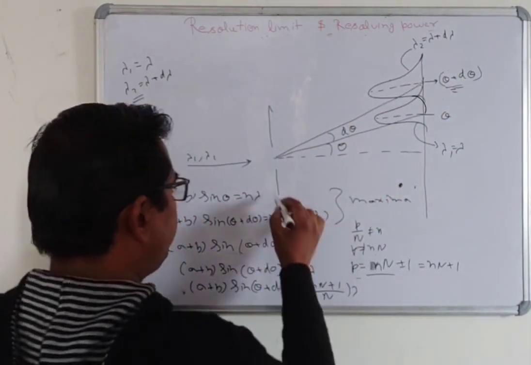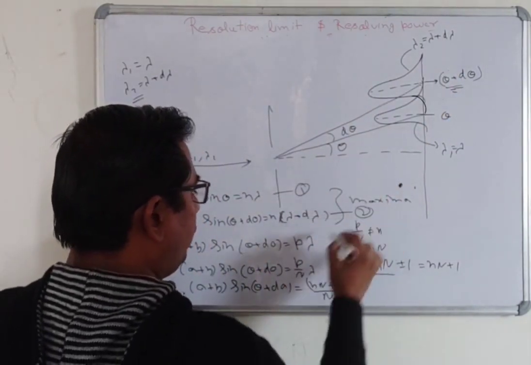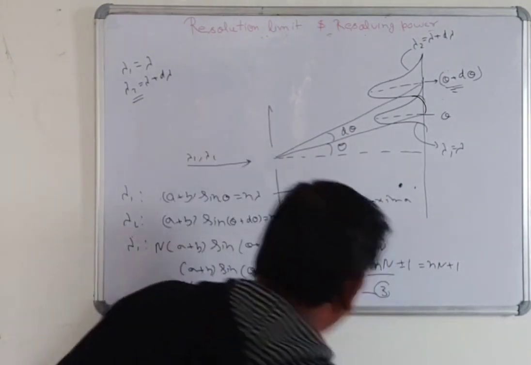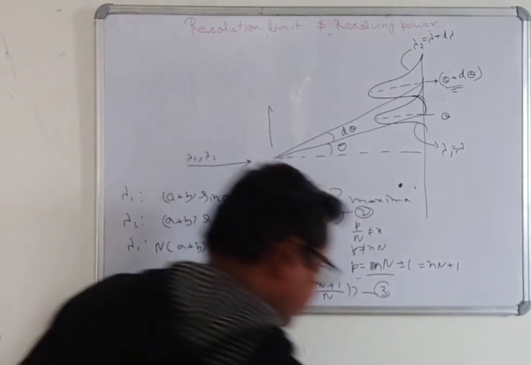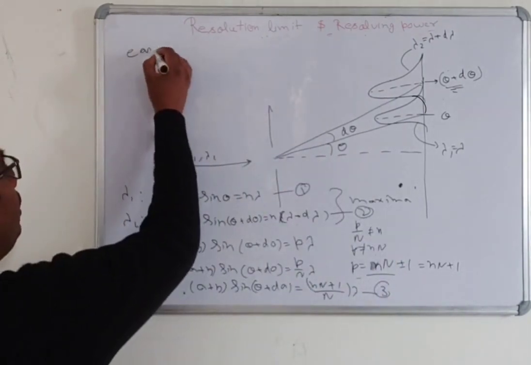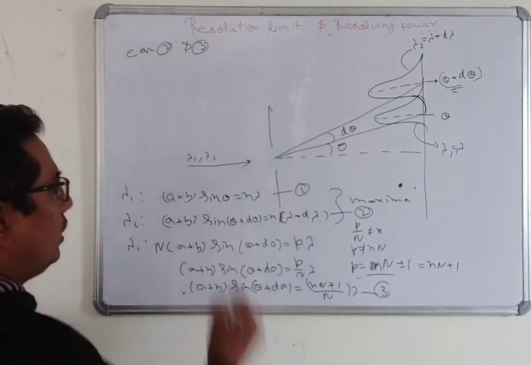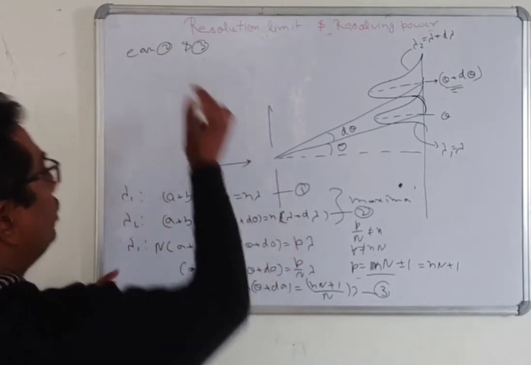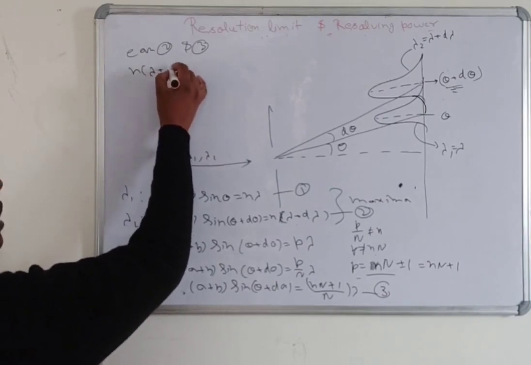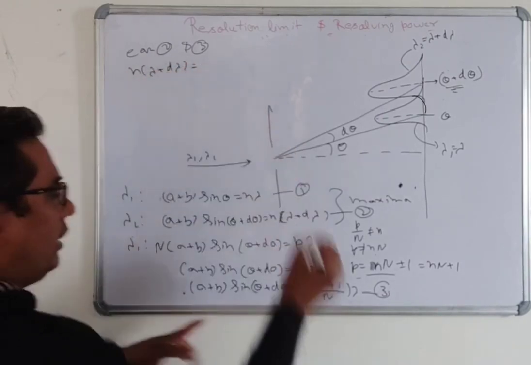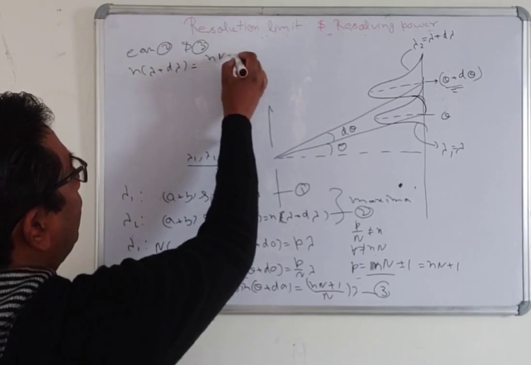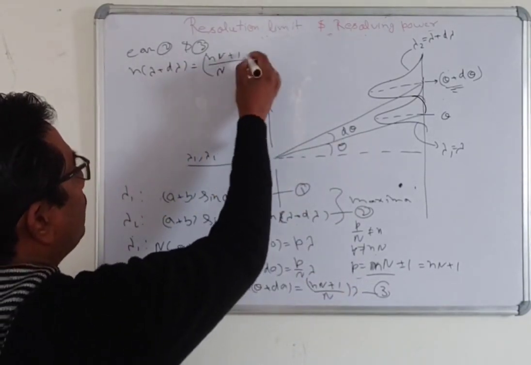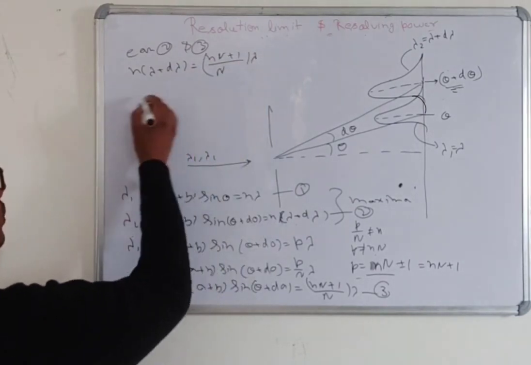Now, suppose this is equation 1, this is equation 2, and this is equation 3. From equations 2 and 3, both values are the same, so we can write n (lambda plus d lambda) equals (n plus 1) times lambda over n.